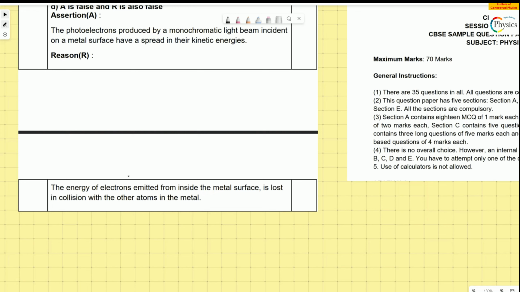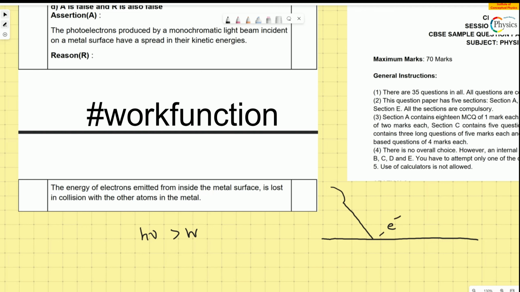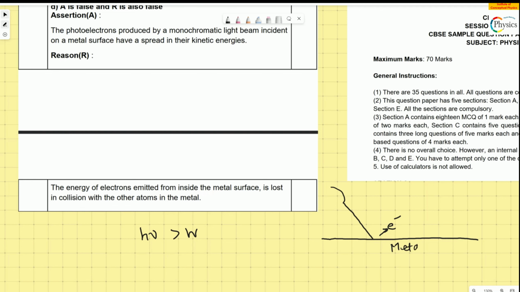They're just giving solutions. So this is your metallic surface. The photons come and hit the metallic surface, and then you know what happens, right? If the energy of the photon h nu is greater than the work function of the metal, the electron is ejected. The electron gets ejected out of the metallic surface.